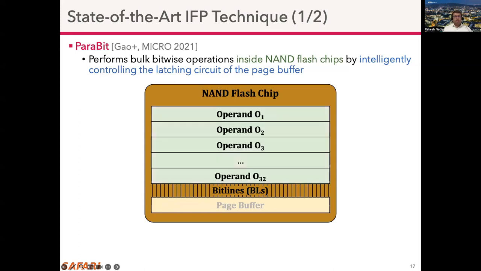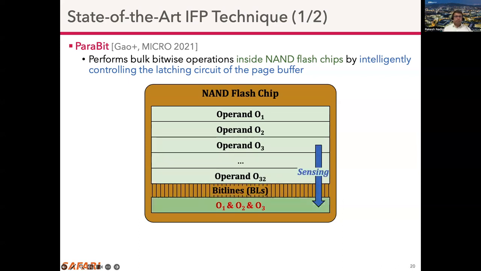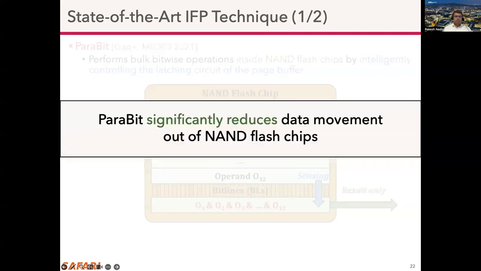In ParaBit, if you want to perform a bitwise AND operation of 32 operands, where each operand is stored in a flash page, the operands are read sequentially to the page buffer, and the result is accumulated in the page buffer during the sequential sensing operation. When all the operands are read sequentially, the result would be transferred out of the flash chip. And this significantly reduces the data movement.